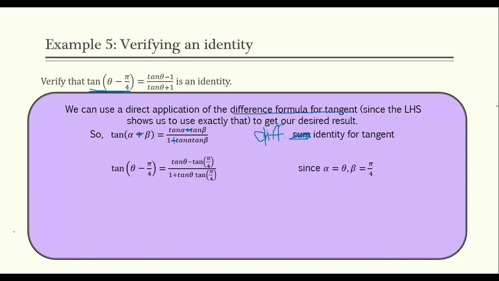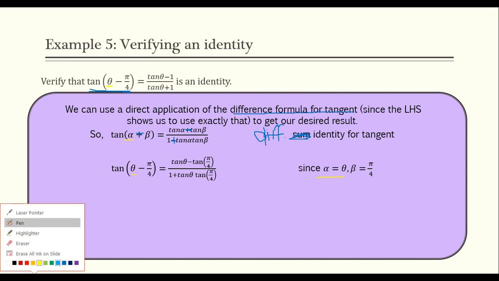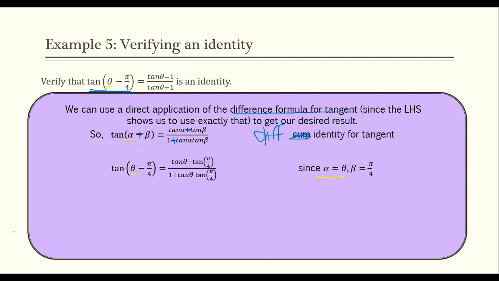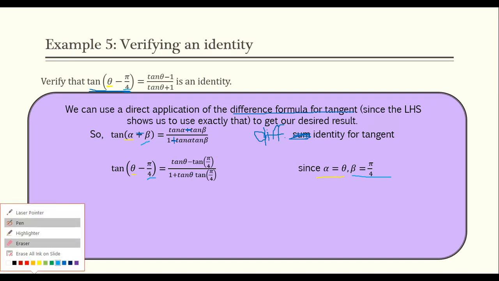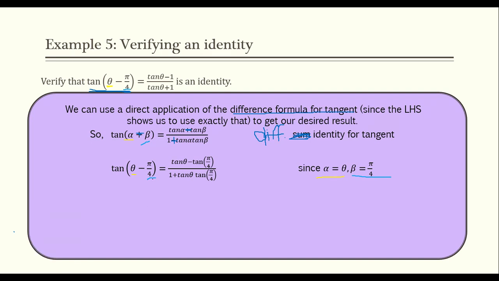There's our difference identity. And we're going to let alpha be theta. We've got theta, so that's my alpha. Alpha is theta. And similarly, beta is pi over 4. And plug that into the right-hand side. So plugging that in gives us tangent theta minus tangent pi over 4 over 1 plus tangent theta times tangent pi over 4.